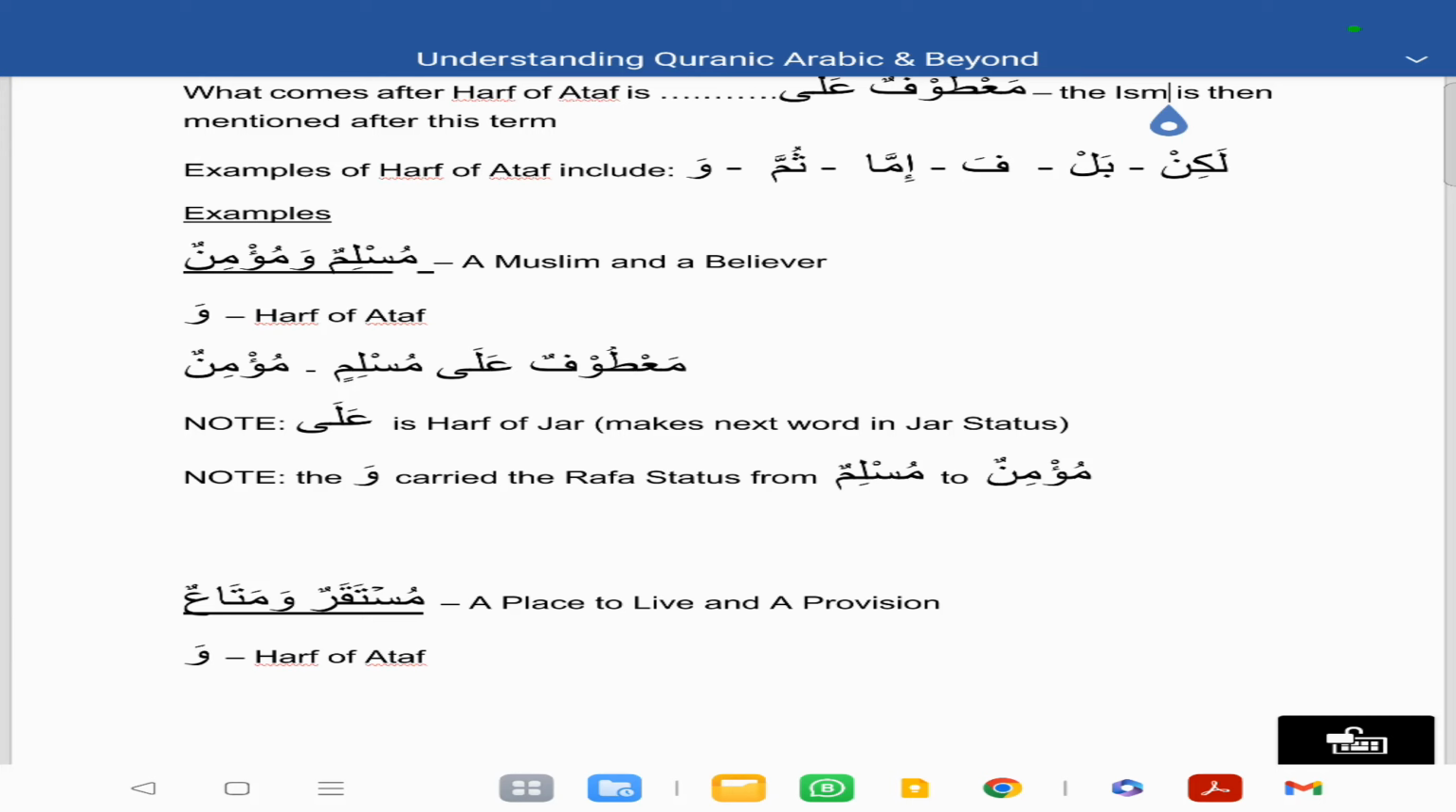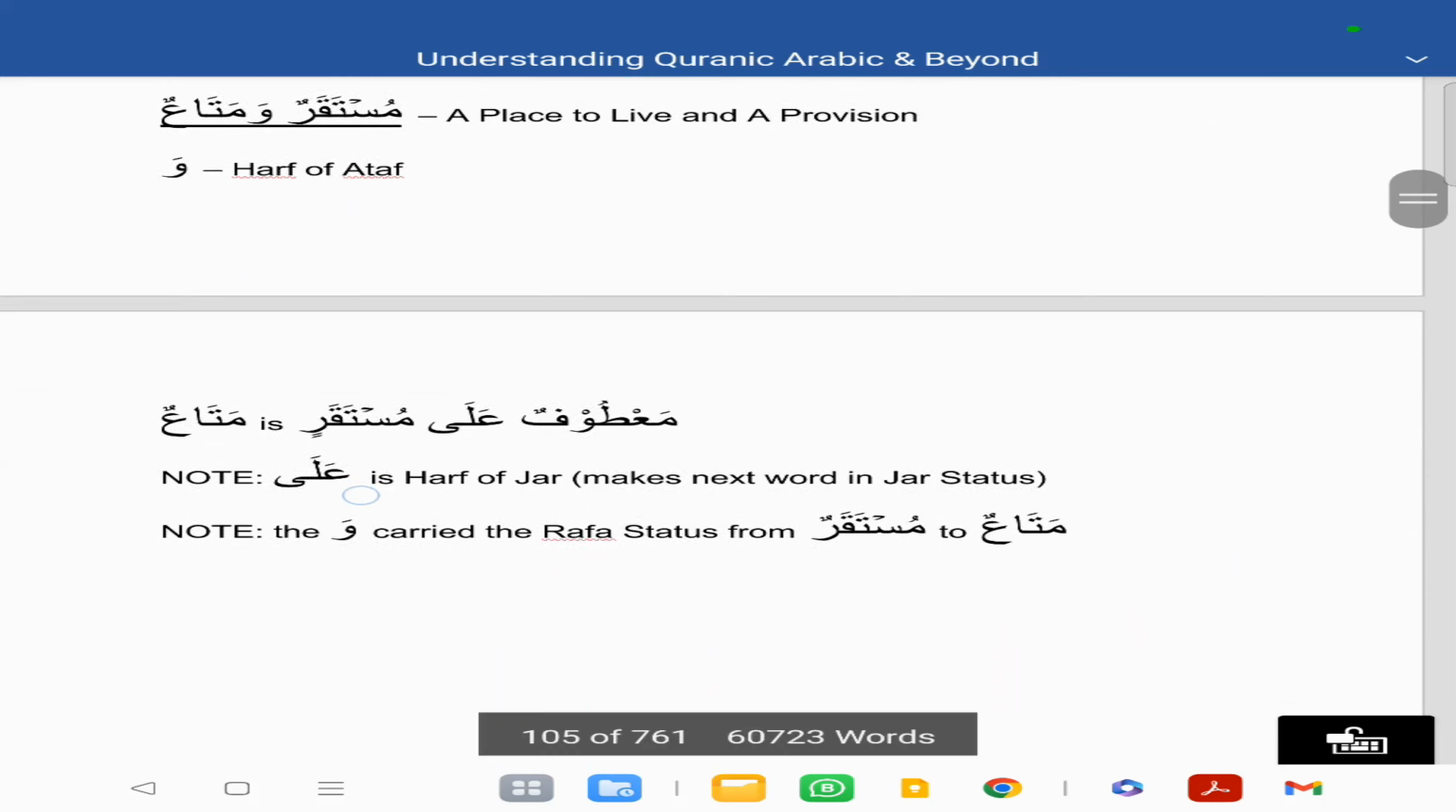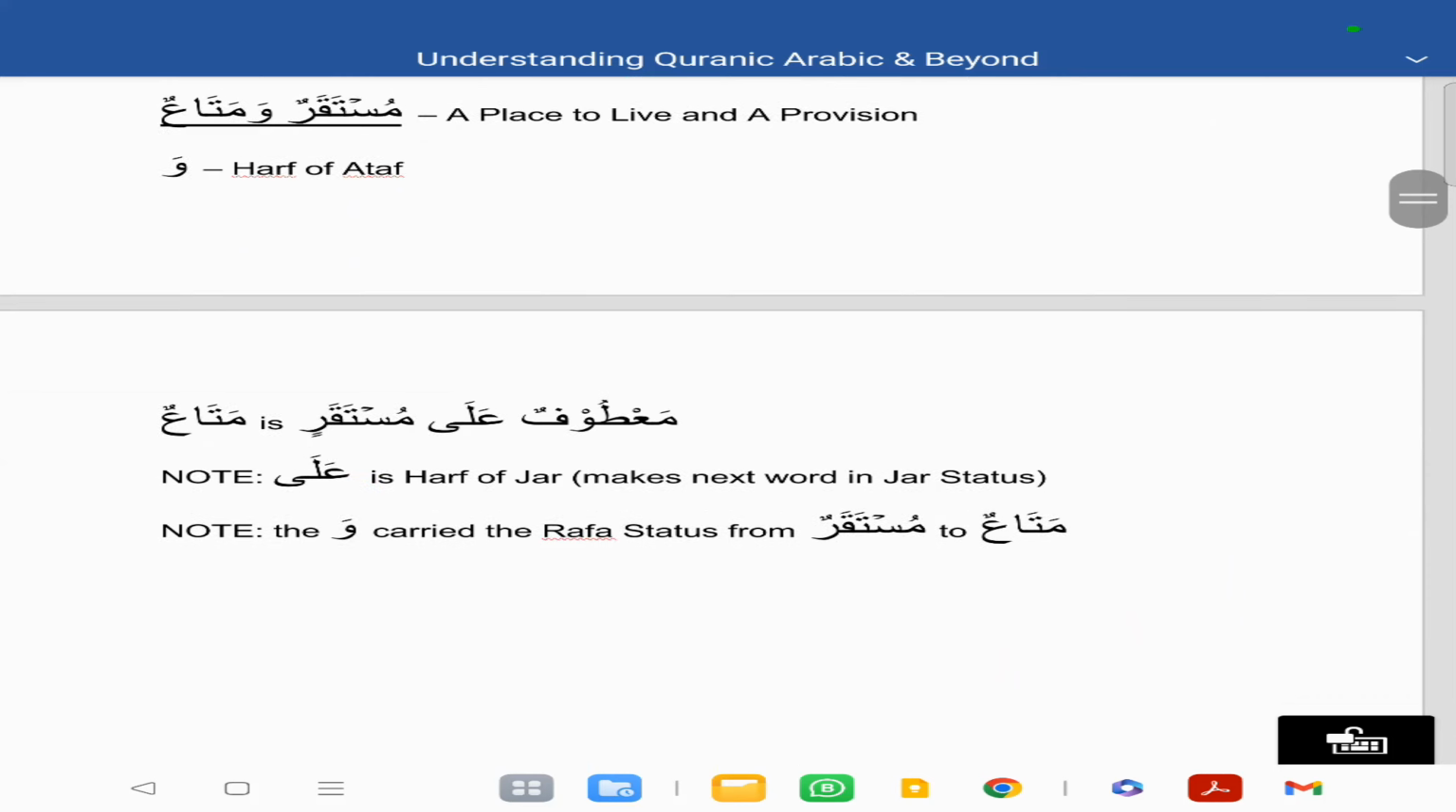Now the wa carries the rafa status from muslimun, which is rafa, to mu'minun. So when the first ism, whatever the status is, it carries over to the second ism. So another example would be mustaqarrun wa mata'un, so a place to live and a provision. So the wa is the harf of ataf here again, and then the mata'un, which comes after the wa, we call ma'tufun ala mustaqarrin.